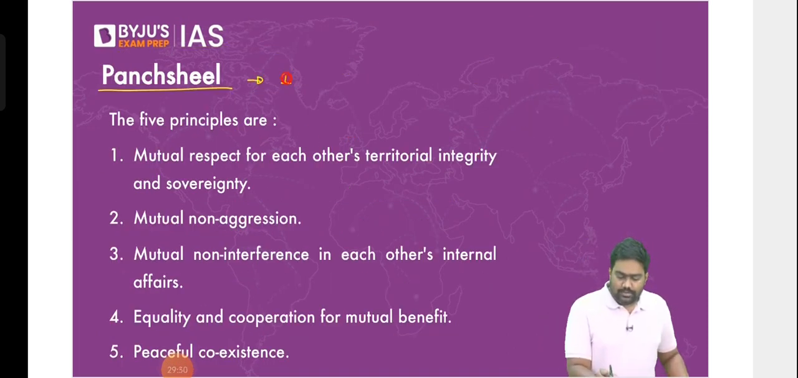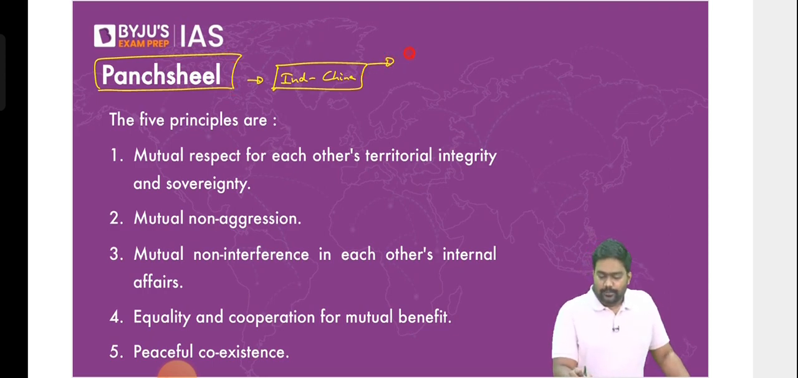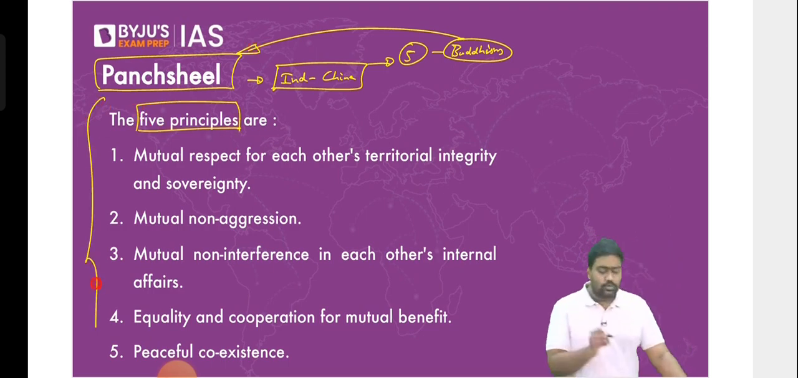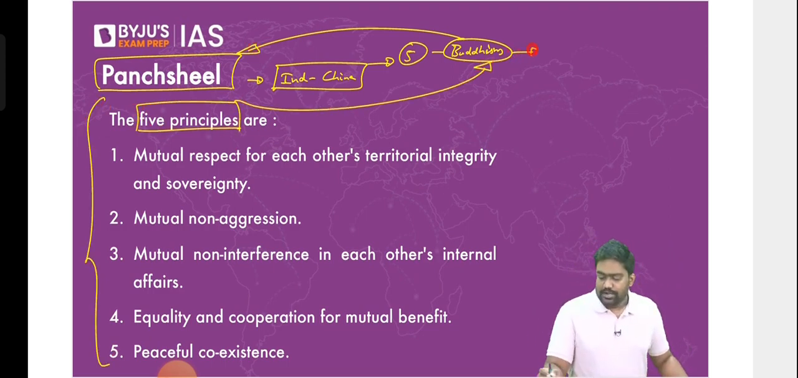India and China both tried to settle the differences. They tried to address the suspicion. They tried to build trust. And they brought 5 principles, the core principles from Buddhism. Panchsheel is rooted in Buddhist philosophy. Is that clear? These 5 principles of peaceful coexistence, they are actually commandments to a Buddhist monk.